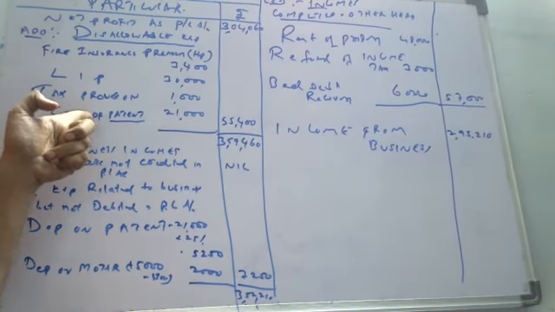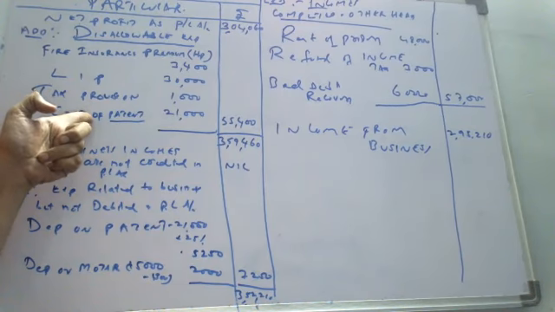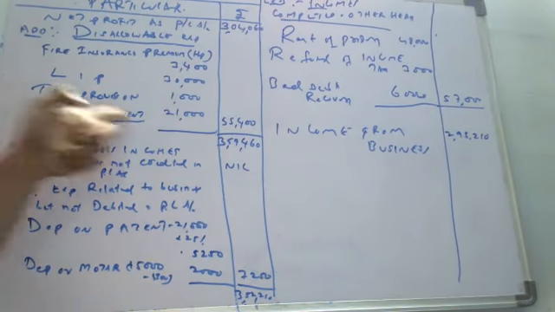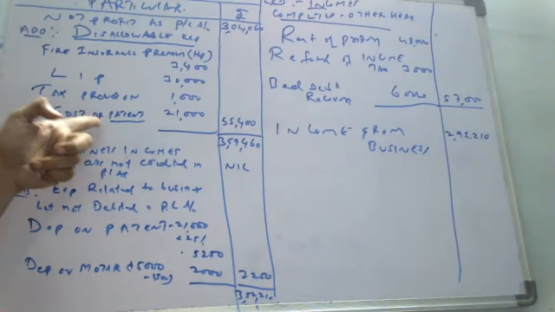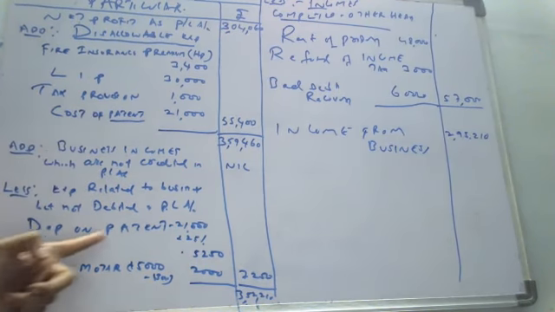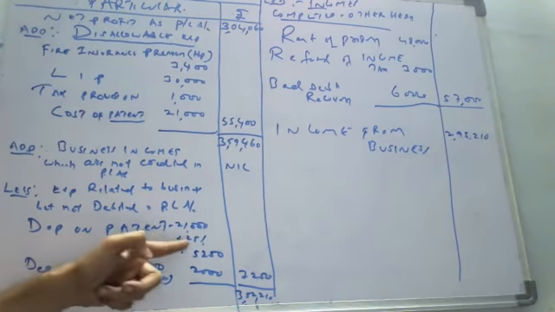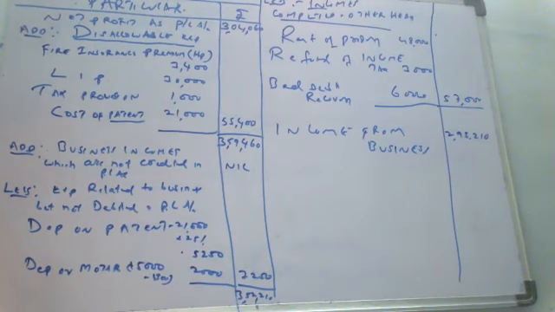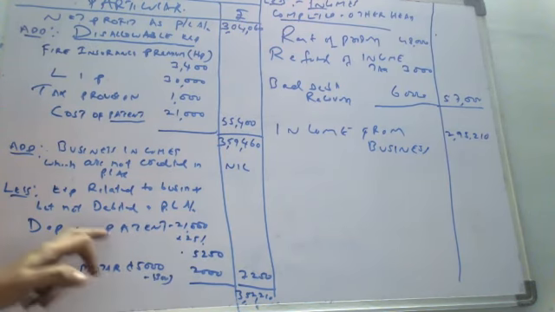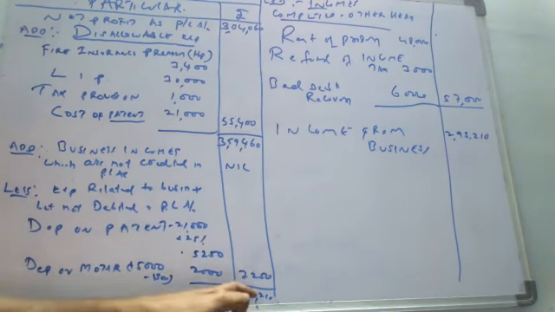All capital expenditure cannot be allowed at a time, so it should be disallowed. Then you can calculate depreciation on patent: on 21,000 at 25%, 5,250. Similarly, depreciation on motor car extra, not entered on the debit side of the P&L account, 2,000.